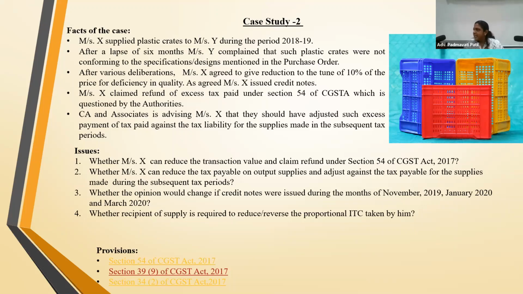I'm just asking, like in excise we used to do, which of course was objected to and it was never settled. But whether that can be done on my own, informing the department that this is the position and I'll pay something, or maybe it will not come in the electronic credit ledger, because until you upload, in 2A. Now there is also a restriction that unless it is there in 2A, you will not get credit. So as an assessee now, assuming I am the assessee in this case, what should I do?